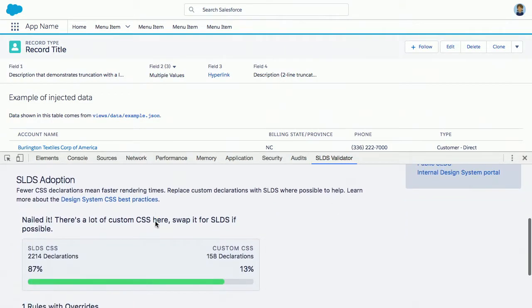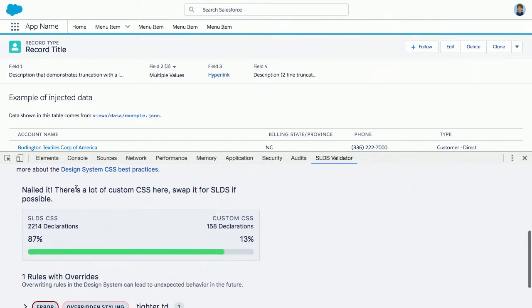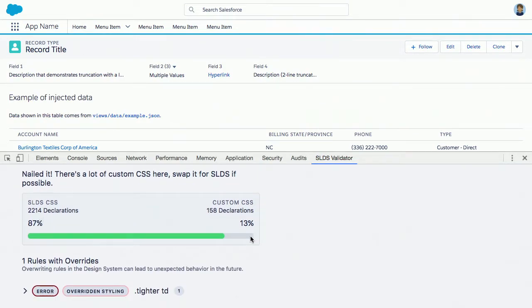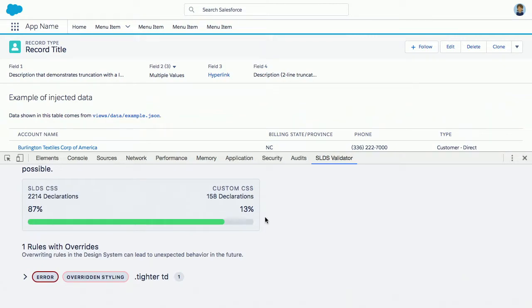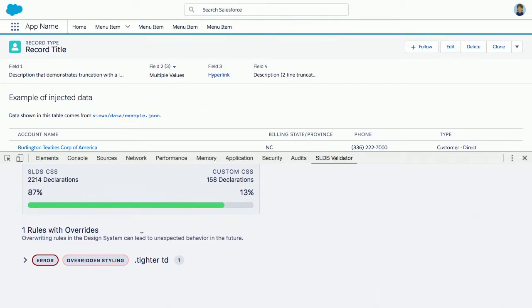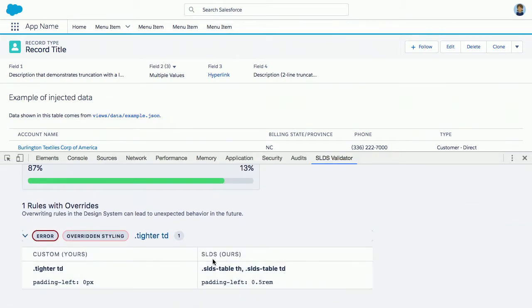Now we can go down to that other problem. Remember when we were overwriting display inline on our search? Here it's got some stats on how much usage we're using from the design system and how much is custom. And we also have an error with overrides. We're overriding the SLDS tables, TH and TD's padding left on the TD here.